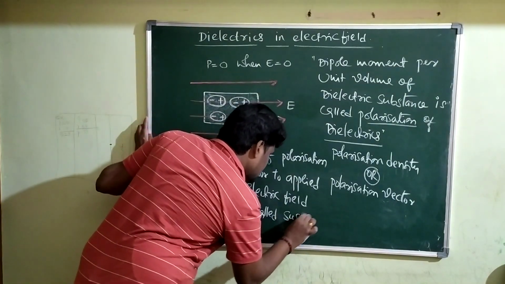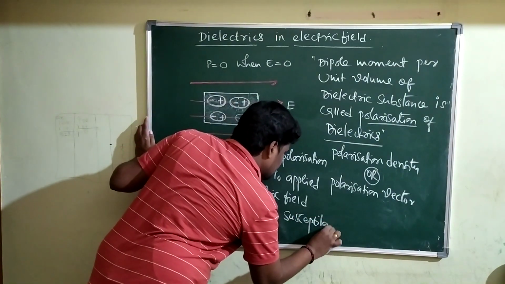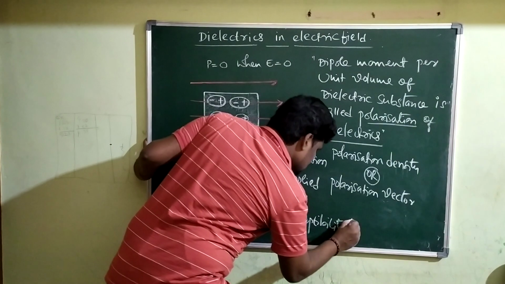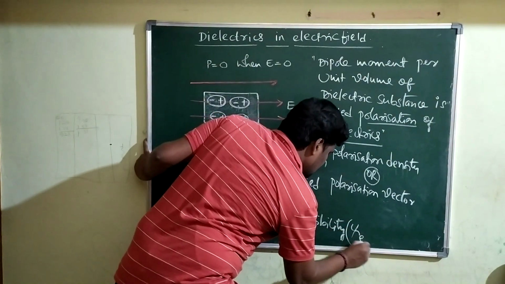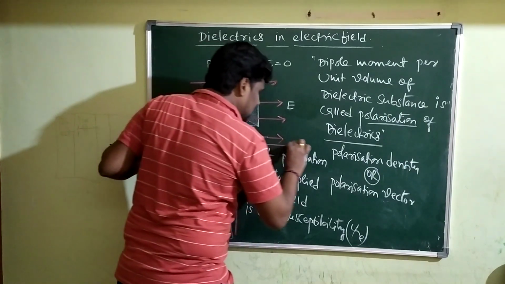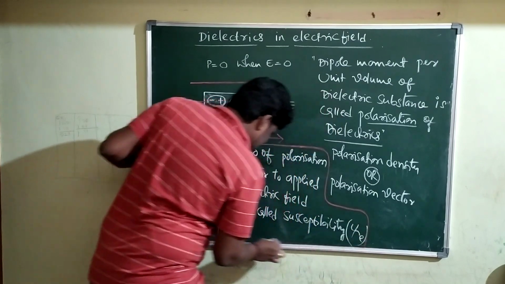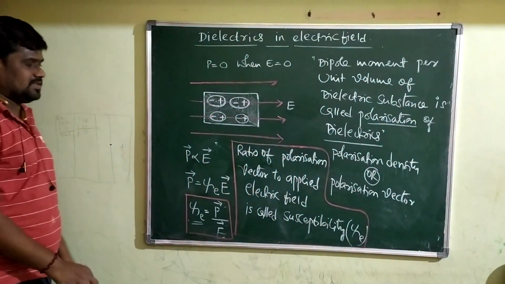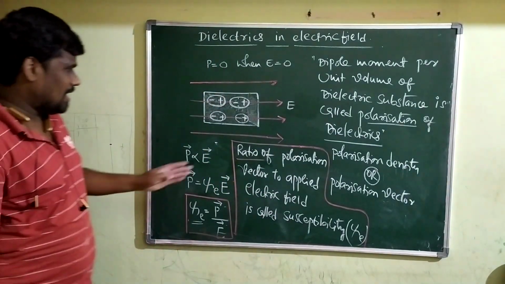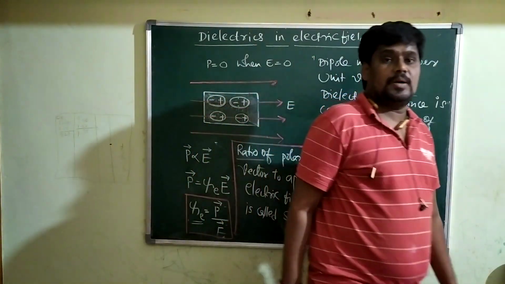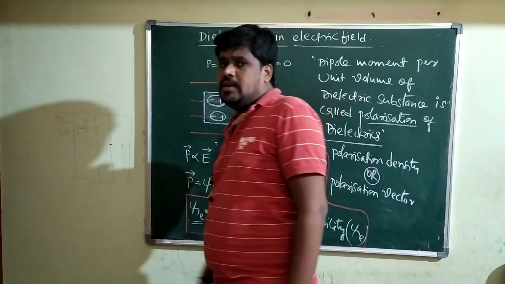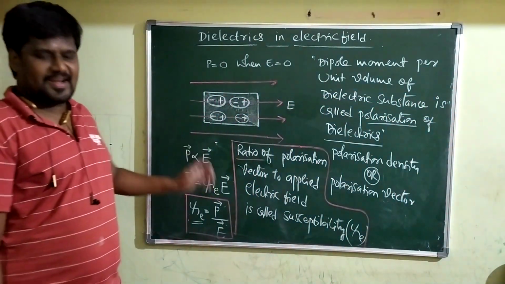That susceptibility is denoted by the symbol psi e. This is called the susceptibility of the given dielectric substance. This is the behavior of non-polar dielectrics when they are placed inside the electric field.